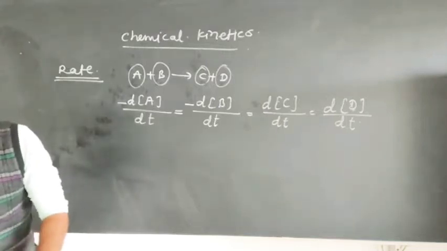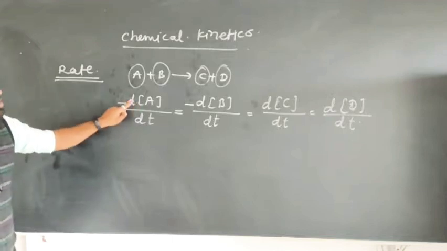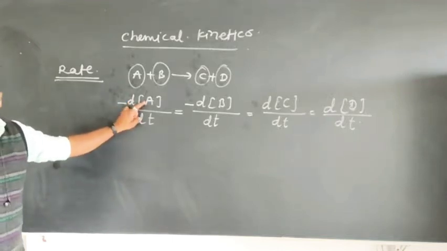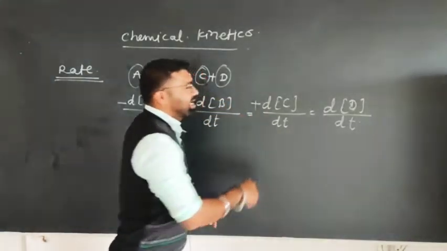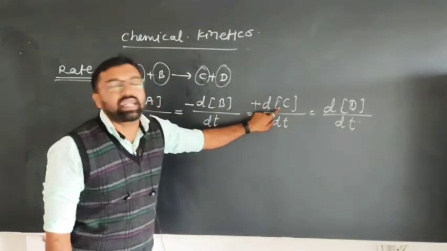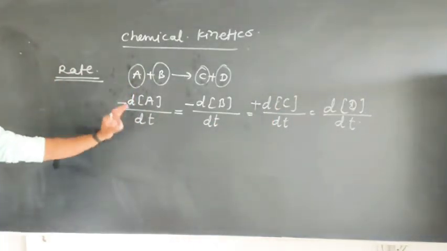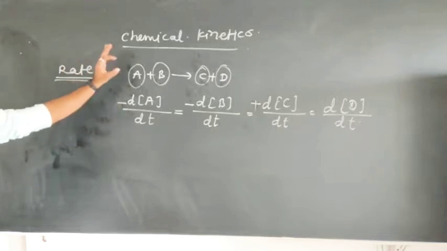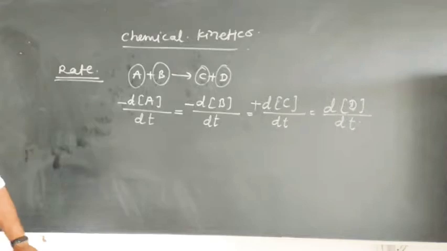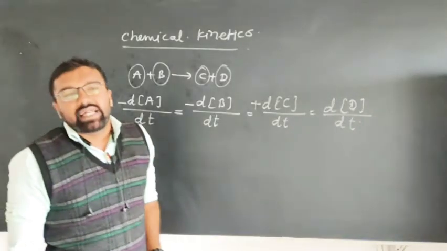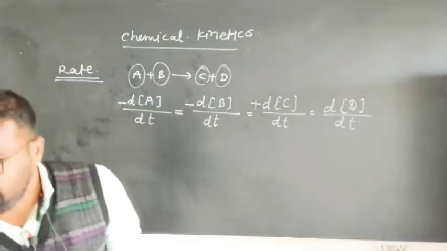Suppose you write this negative sign, it indicates that the concentration of reactant goes on decreasing with time, and this positive sign indicates that the concentration of product is increasing with time. This is the particular rate of this reaction. We are talking in general. The types of rate are the average rate and the instantaneous rate. First I would like to talk about the average rate.